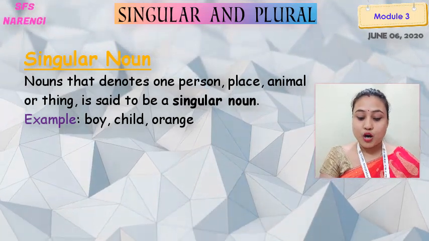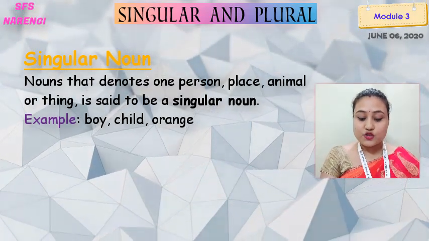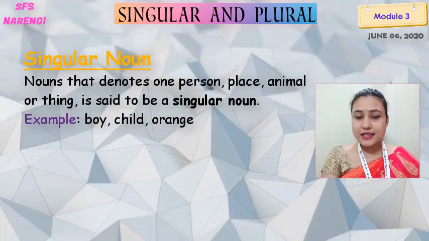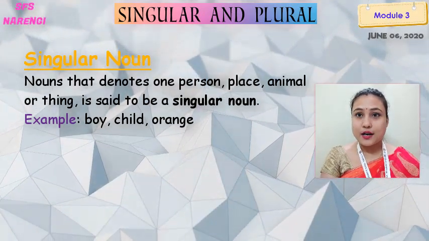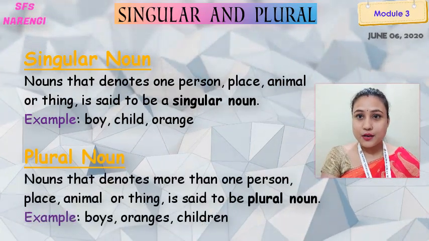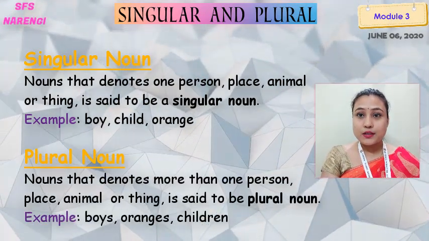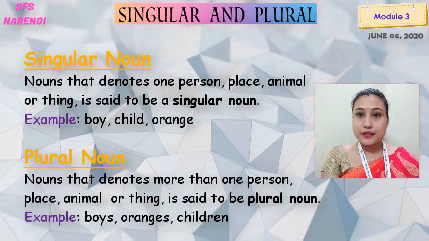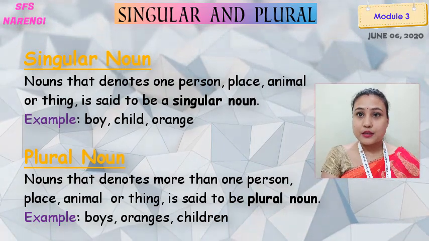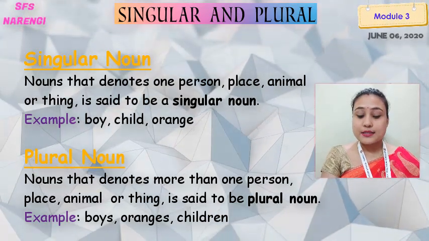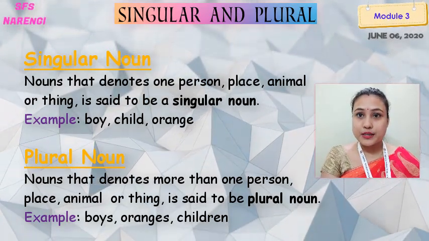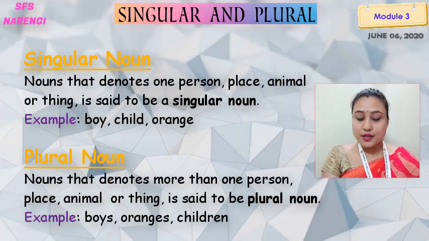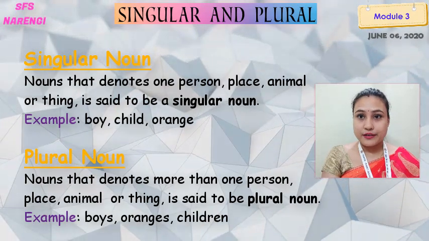Example, boy, child, orange. What are plural nouns? The nouns that denote more than one person, place, animal or thing are said to be plural nouns. For example, boys, oranges, children.